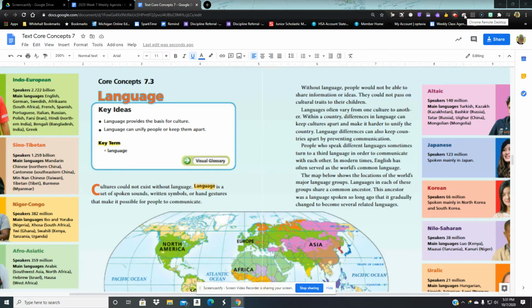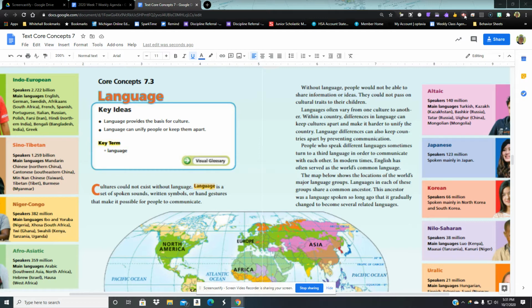Language is a key part of culture. Cultures could not exist without language. Language is a set of spoken sounds, written symbols, or hand gestures. So sign language is also included, with hand gestures that represent words that make it possible for people to communicate and express ideas with each other. Without language, people would not be able to share information or ideas.